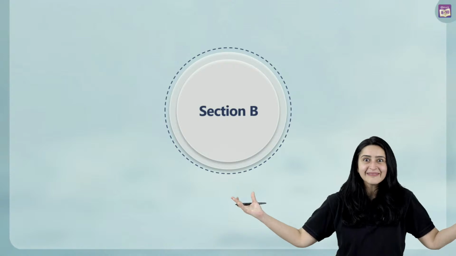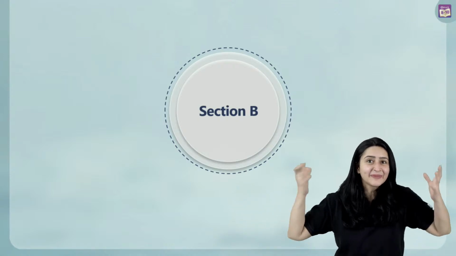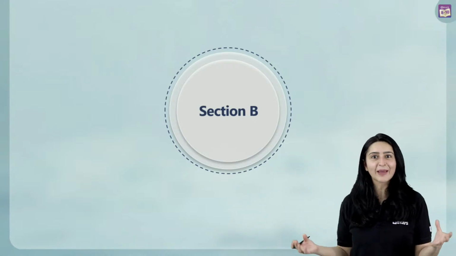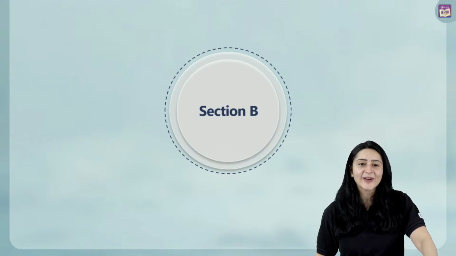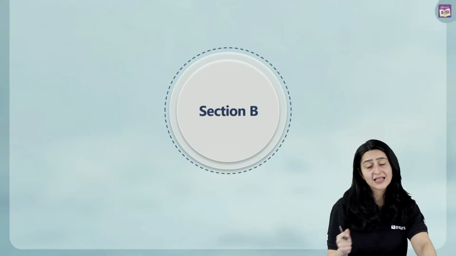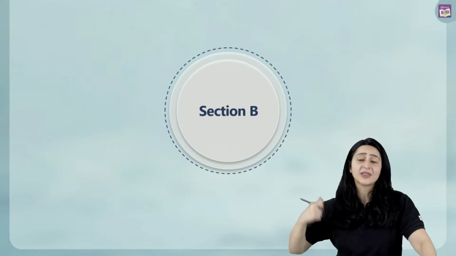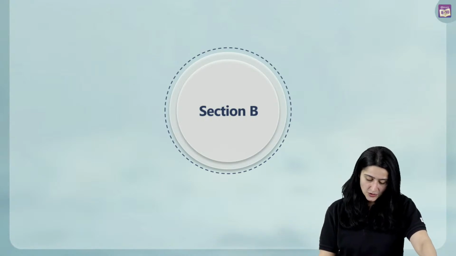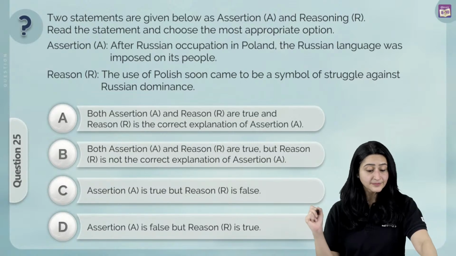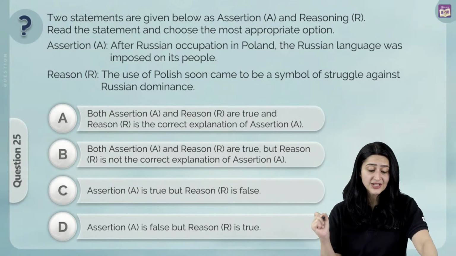Ooh, we've already finished section A. I mean, that was so quick. Before you knew it, we've reached section B. Well done, all of you. I hope you're comparing the answers that you've put into the exam with the answers that we're giving you over here, right? All right, let's move on to our first question of section B, which is an assertion reason question.